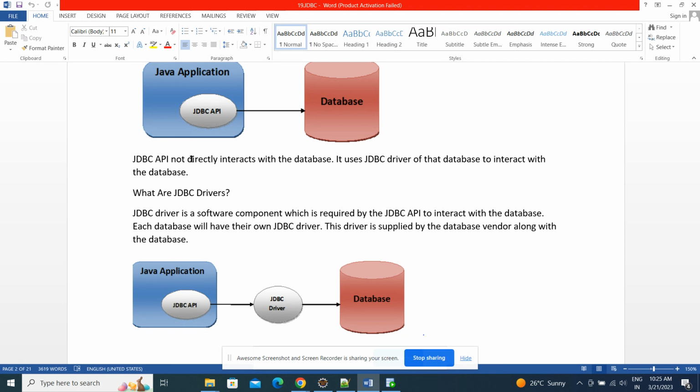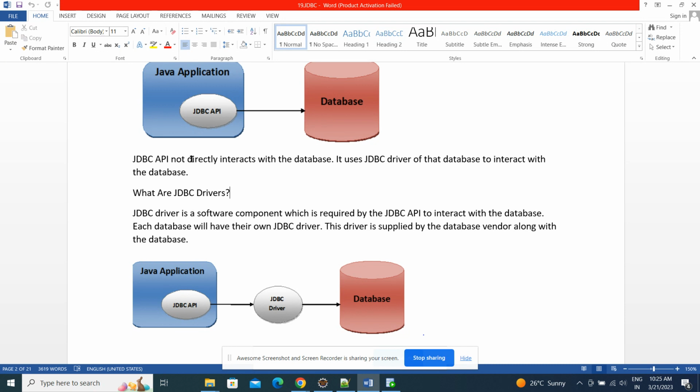If you want to interact with MySQL or Postgres, they provide their own jar files, containing their classes and interfaces. Those classes we need to load in our application to interact with their database.